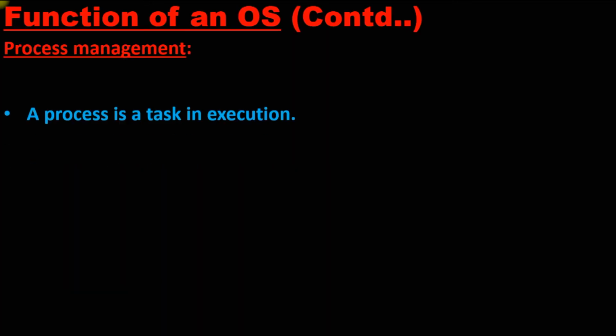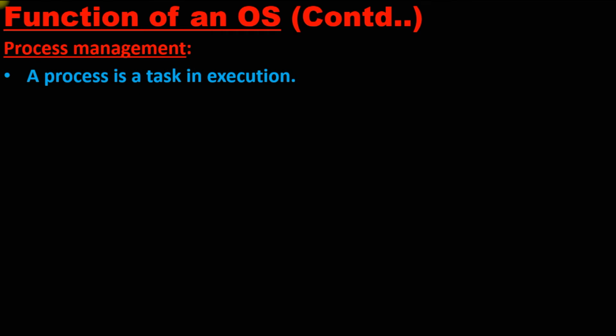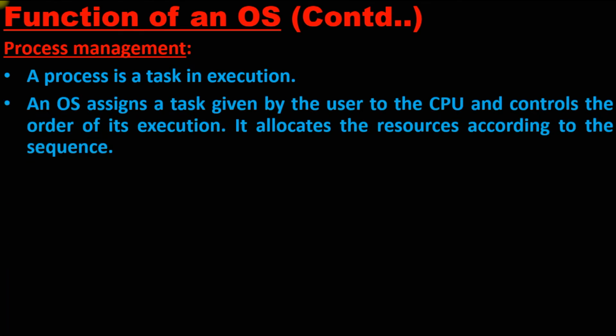Next, process management. Process management means what? A process is a task in execution, meaning the task we are giving is ready to perform. That is called execution, and that is process management. An operating system assigns a task given by the user. We are the users, and we give a task to the operating system, and that operating system passes it to the CPU. It assigns the task to a CPU and controls the order of its execution, in which way we have to execute and what we have to execute. All of it is performed by the CPU.